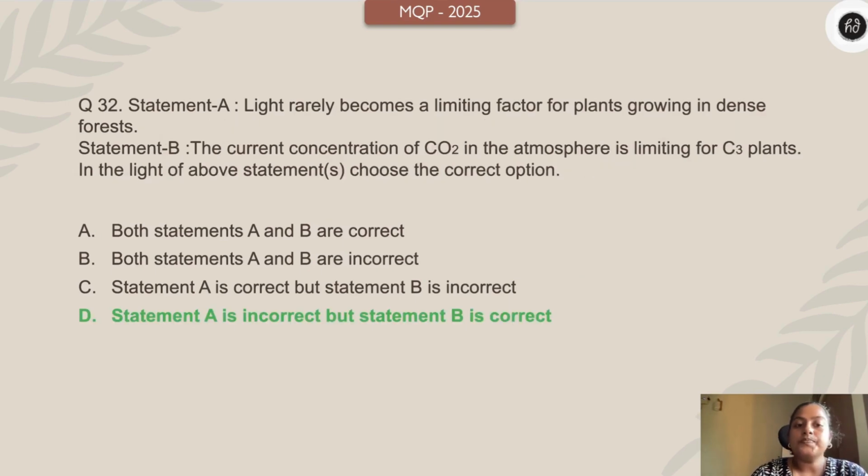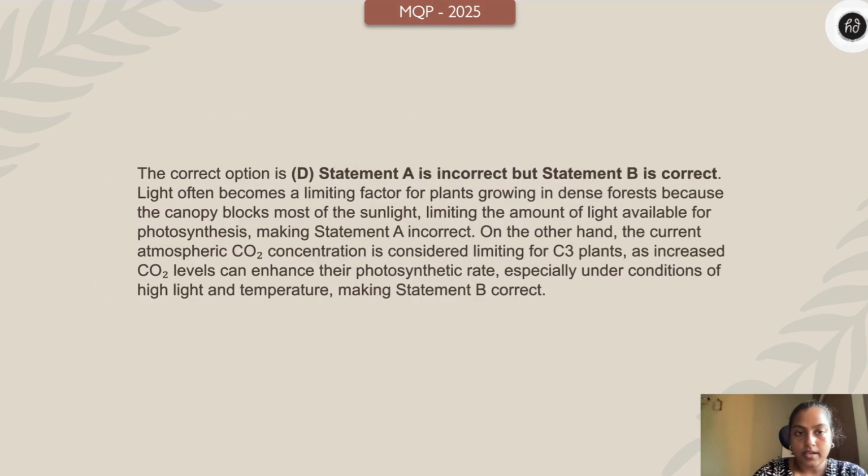Student, A is definitely incorrect because light is a limiting factor for plants growing in dense forest. Light often becomes a limiting factor for plants growing in dense forest, so that is why A is incorrect. Whereas B, if you see, the current atmospheric concentration is considered limiting for C3 plants, as increased carbon dioxide can enhance their photosynthetic rate, especially under conditions of high light and temperature, making statement B correct.